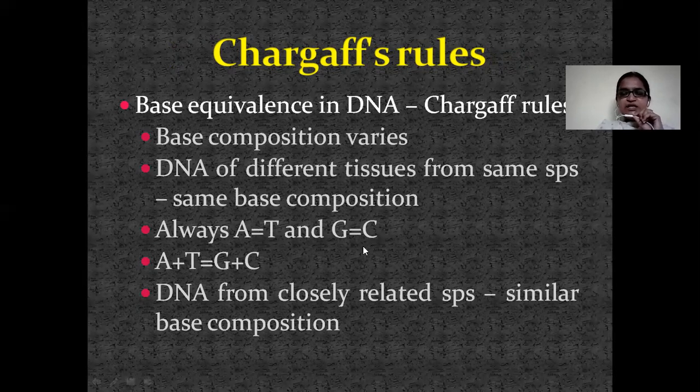Actually, he has taken different samples from plants, animals, and a different variety of organisms, and he has checked the base ratio, the number of adenines, thymines, guanines, and cytosines, and then he could come to the conclusion that A is equal to T and G is equal to C.